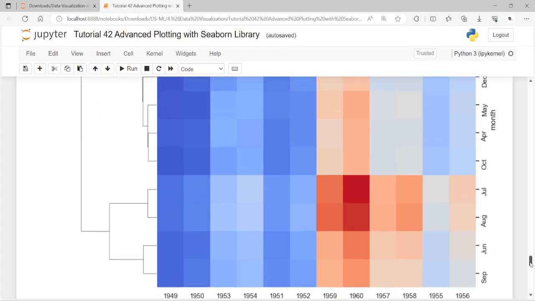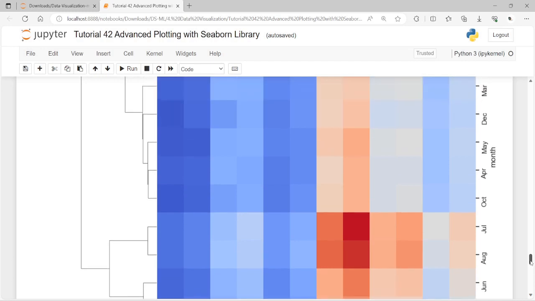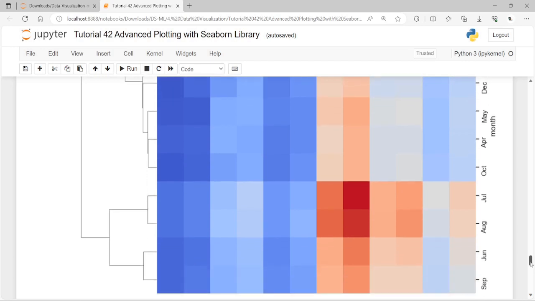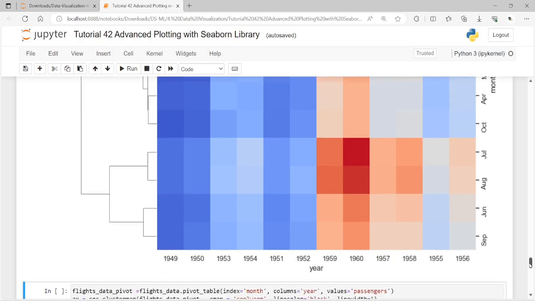And with respect to the months, observe, June to September has been clustered together. Here we have June to September clustered together, and of course this behavior can be justified by the fact that in most countries the summer holiday period lies between June and September.